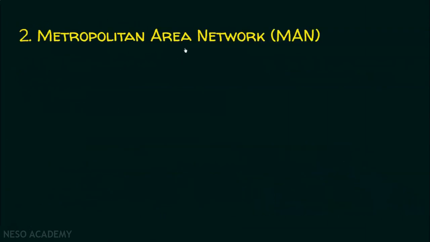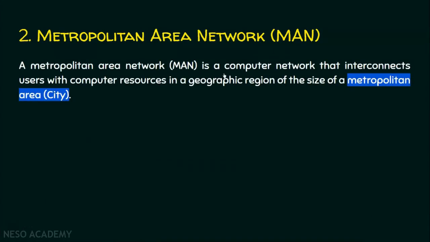Now we will see metropolitan area network or simply MAN. A metropolitan area network is a computer network that interconnects users or computers in a geographic region. See, there are two branches in a city and these two branches are somehow connected with each other. So this kind of network is called a metropolitan area network. In other words, there are two local area networks.